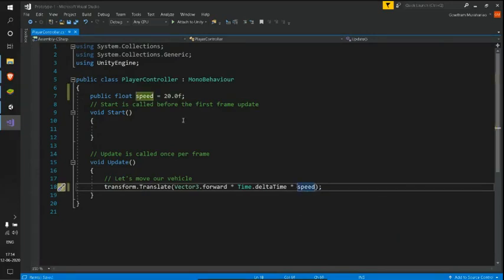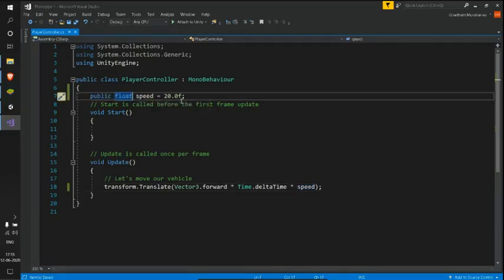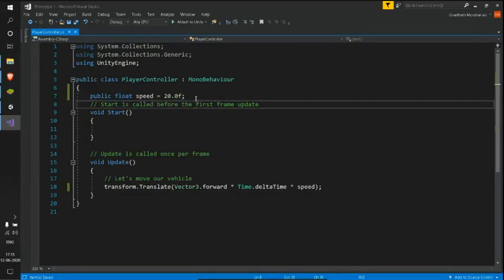And see, we have two things apart from the variable name speed. The float, as we know, is a data type. Float just represents the class of numbers which have decimal values in them. So float is a data type which can hold decimal values. And next, public. It's the access modifier.